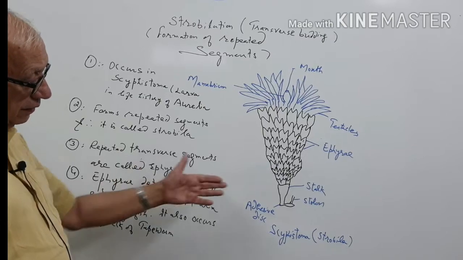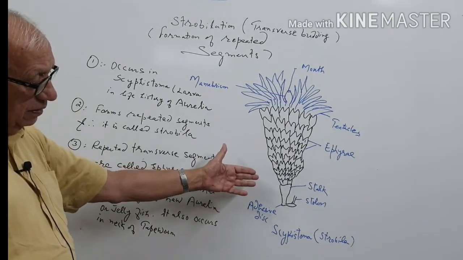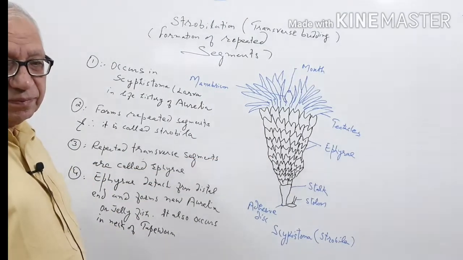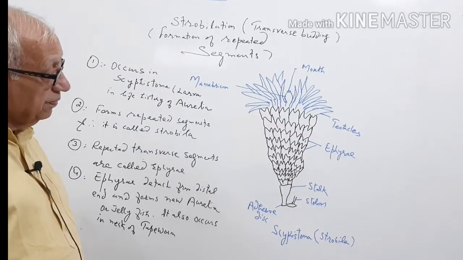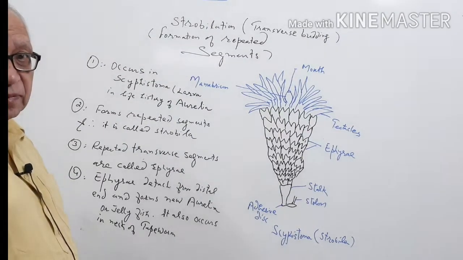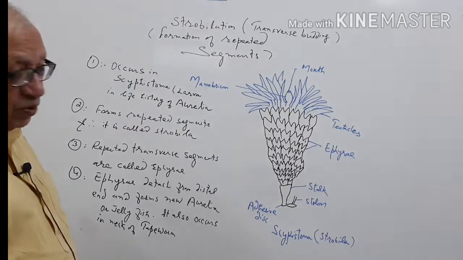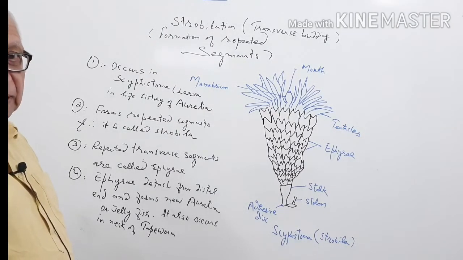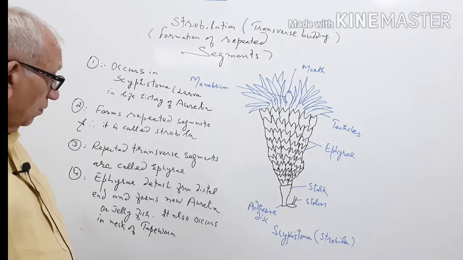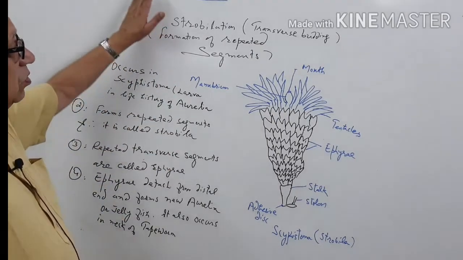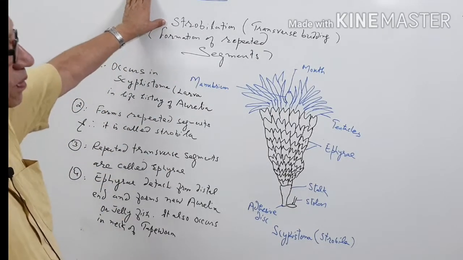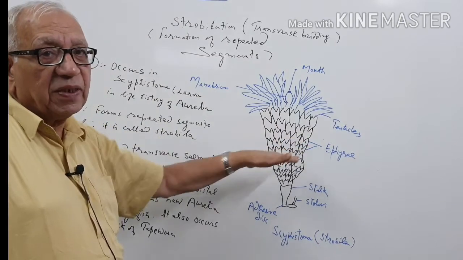They get free from the distal end and enjoy free living life for some time and then metamorphose into jellyfish. Once again, strobylation is a transverse budding in this way.